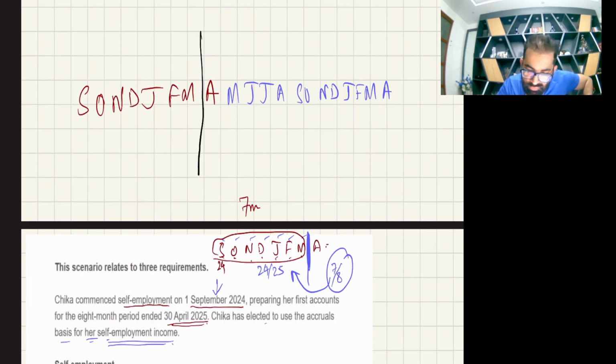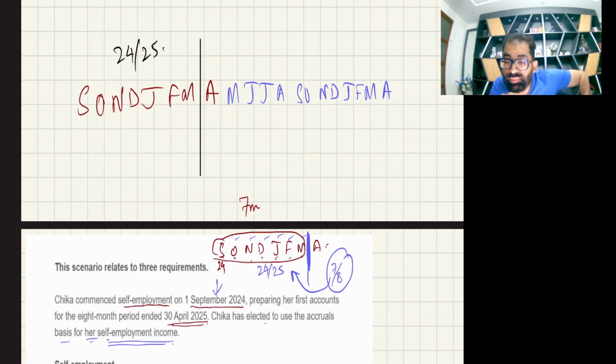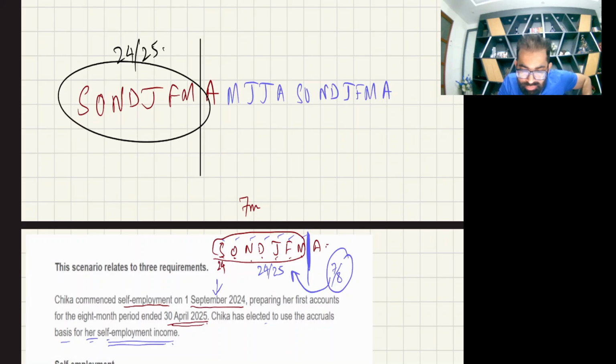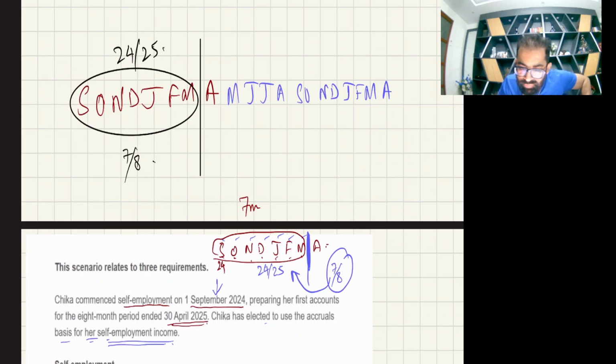This area is the 24-25 fiscal year. In the red marker, 7 months of the 8 month accounting period fall here, so 7 upon 8 here. Now this is your new fiscal year, from 1st April, effectively rounding it off.